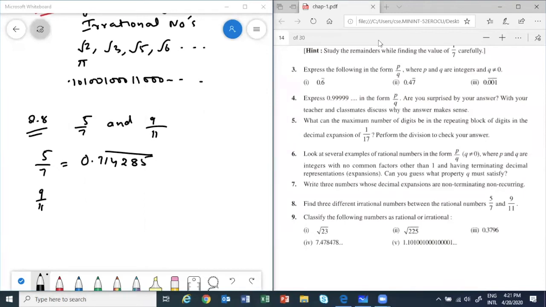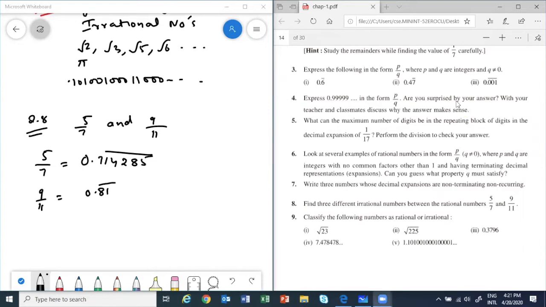Okay, 0.81. Yes. So 0.81 bar. Yes, 81, 81. So 81 bar will come. Okay. So now let's, okay, good, all of you.